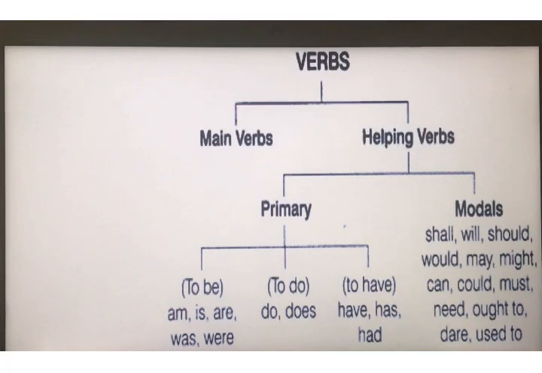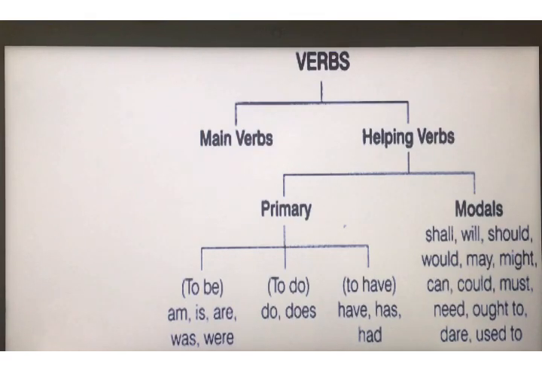In modal auxiliaries, all the modals will come, like shall, will, should, would, may, might, can, could, must, need, ought to, dare, used to, and all the modals. Verbs are of two types, main verb and helping verb, which is also called auxiliary verb. They are further divided into primary and modals.